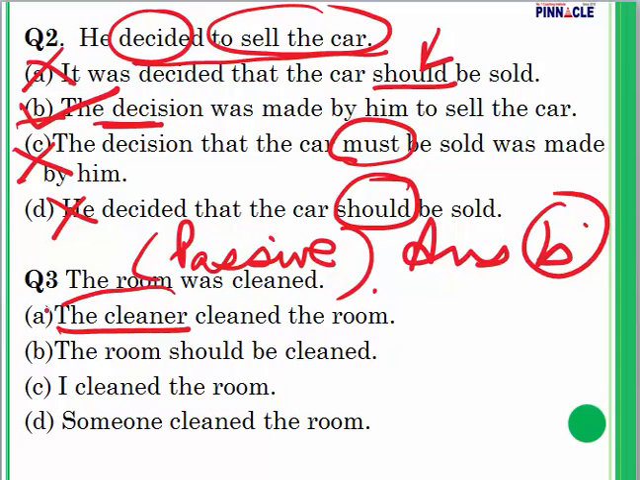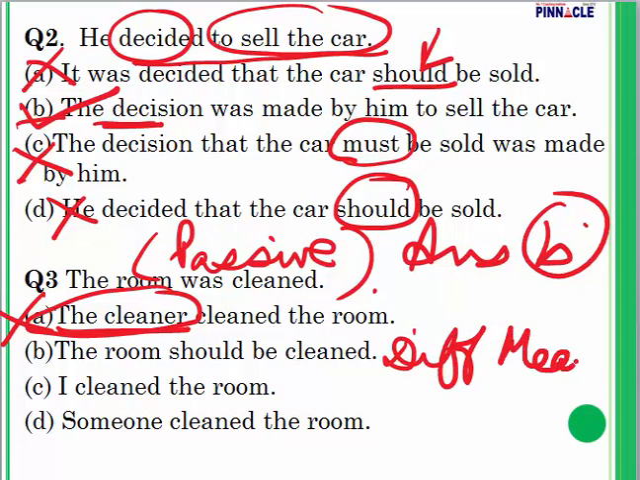This one, the cleaner is nowhere given in the original sentence, so this one gets eliminated. A new word has been inserted which was not there in the question. The room should be cleaned. The room was cleaned and the room should be cleaned. Different meaning altogether. Here the meaning of the given sentence has changed.